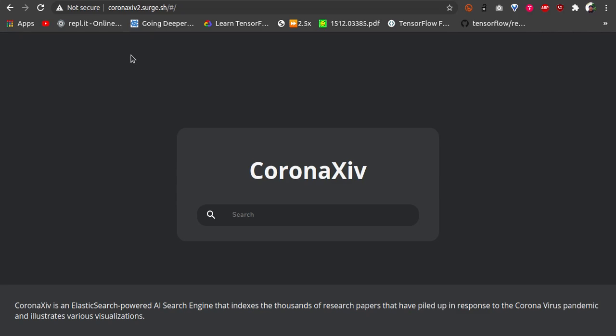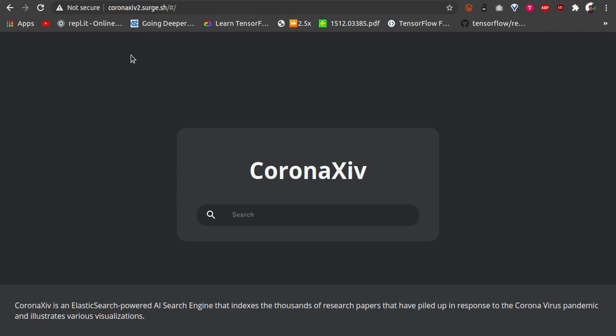CoronaZyve is inspired from arXiv, a research paper hub that is used by a lot of researchers. Our motive for building this app was that in this pandemic, a lot of COVID-19 related papers have come out and it has become a big clutter. Researchers find it difficult to search for specific papers based on keywords, etc. So what we wanted to do is build a search engine that will help us with exactly that.